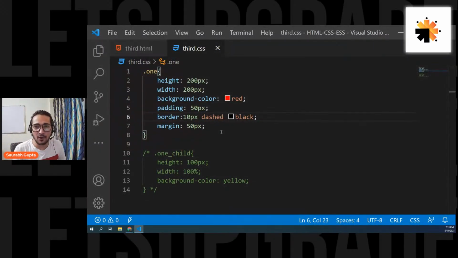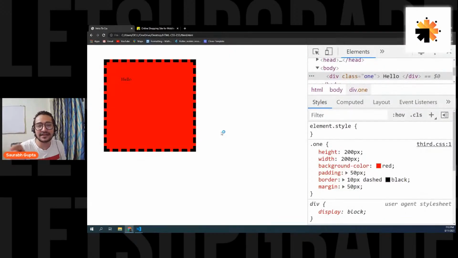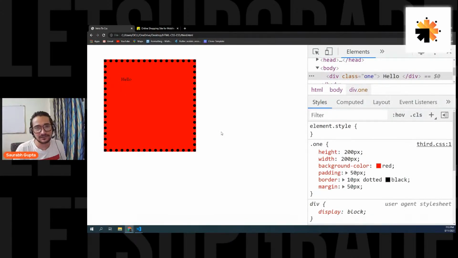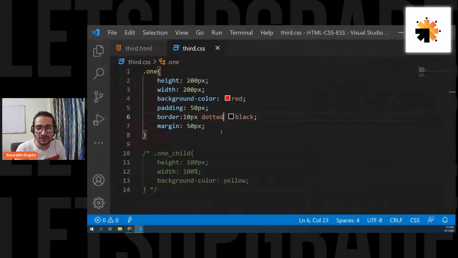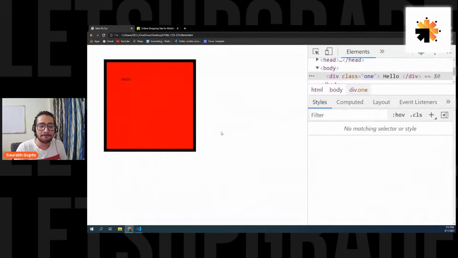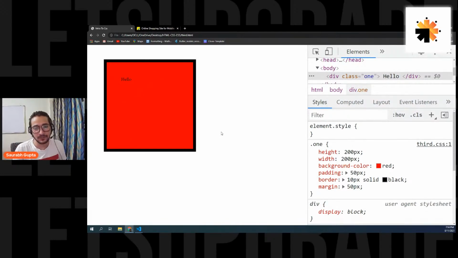Solid was just a type of border. Solid says I want a plain border. You also have dashed. So now see the borders are dashed. I think you also have something like dotted. Here we go. See, now you have dotted borders. Normally you don't need them. Normally we don't create this kind of border. So I simply want a solid border. Simple plain border.